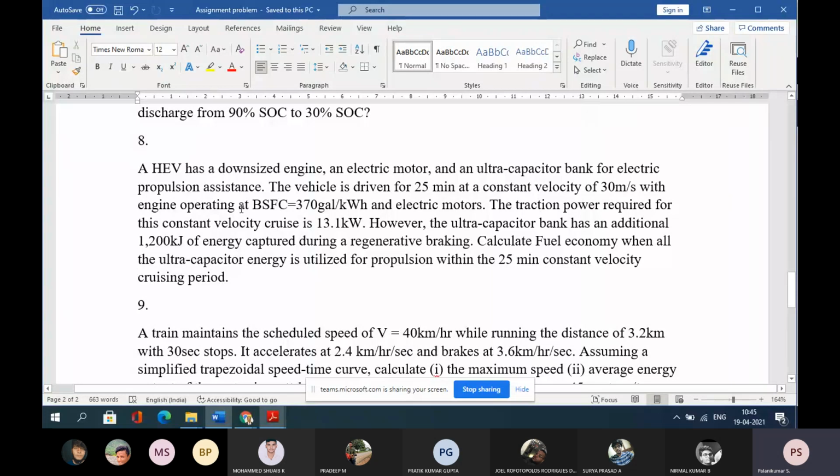Then a PSFC after the particular engine is given. So the traction power required is 13.1 kilowatt. The ultra capacitor stored energy is 1200 kilojoules. Then in that case, what is the fuel economy? When I am using the ultra capacitor energy completely for the 25 minutes of driving, that means apart from the engine, my motor is receiving power, so the motor power is shared by the capacitor. The capacitor along with the battery is also giving, but it is completely used for 25 minutes. 1200. In that case, what is the fuel economy?